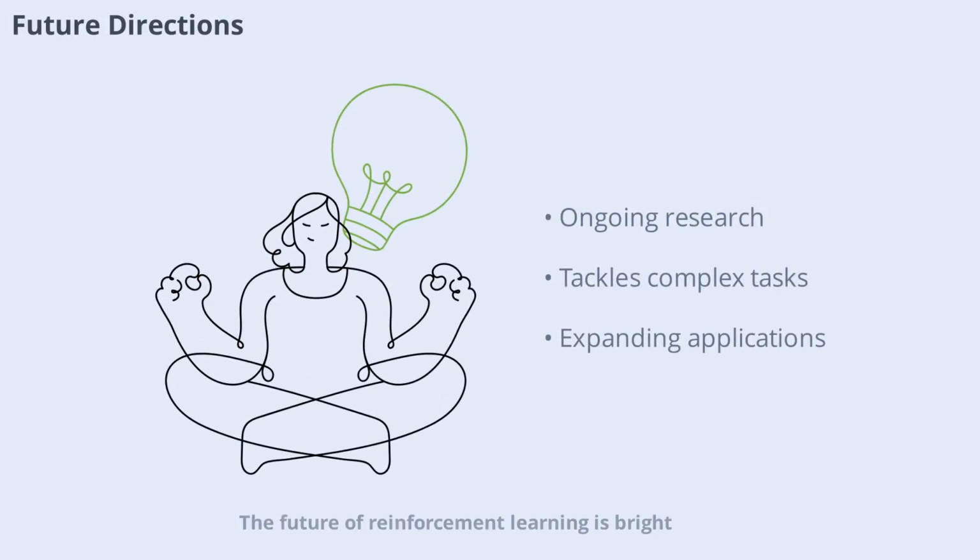The future of reinforcement learning is bright, with ongoing research pushing the boundaries of what's possible. Advances in algorithms, hardware, and data are enabling agents to tackle increasingly complex tasks. Researchers are exploring new areas like lifelong learning, meta-learning, and combining reinforcement learning with other AI techniques. The potential applications are vast, from smarter robots to more personalized digital assistants.